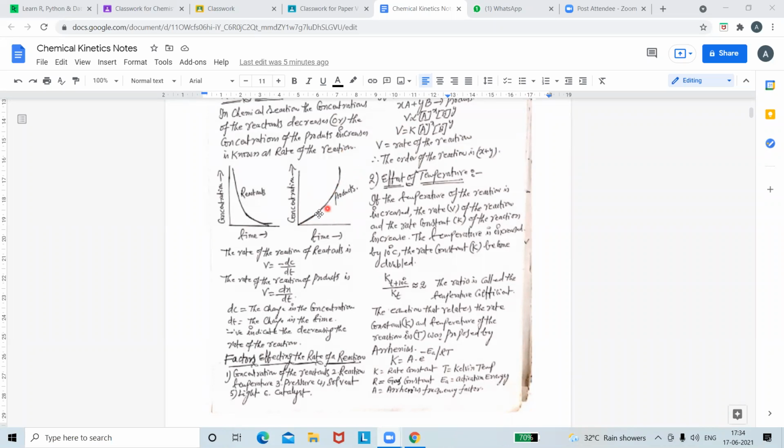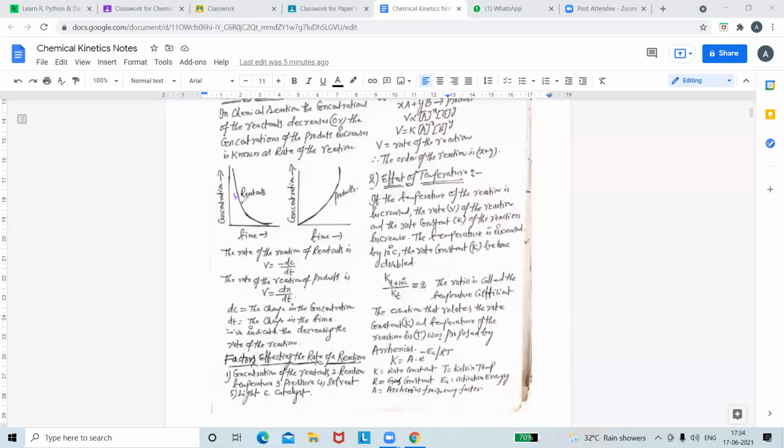See here, reactants are decreasing, and here it is having a negative slope. With respect to the reactants, the slope is negative. With respect to the products, the slope is positive. Am I correct or not? We can explain the same thing. What is the slope here? Can anybody tell me where the slope comes into the picture?